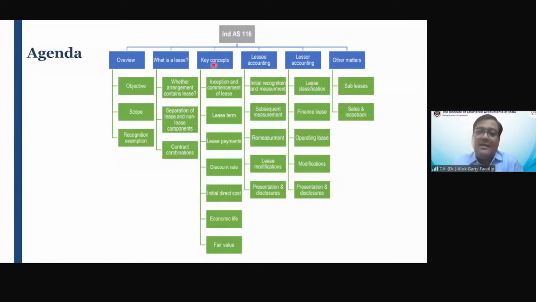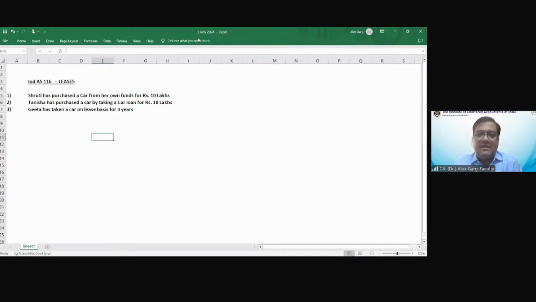Before that, let me move to the Excel file to discuss more about this right of use and this lease liability. Friends, I believe my Excel file is visible to everyone. So Hemant is asking, sir, in case of PPE, property, plant and equipment, we need to recognize initial cost as acquisition cost. Of course, Hemant, in PPE, we have discussed that initially PPE has to be measured at cost, and cost includes, we talked about the 3 legs, right? So you can refer to the formula given in Ind AS 16. But you are right, whatever you have paid initially to acquire a PPE is the acquisition cost.